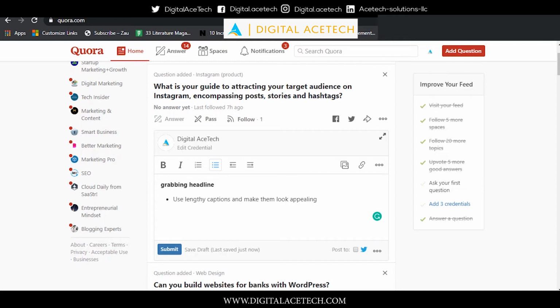You can add something like a picture of a long Instagram caption that you can obtain from the internet, and you can use other free stock photo images for that, and you can insert those images here and reference. It'll be used as a reference to this statement that you just made, that use lengthy captions and make them look appealing. So that image will be referring to this statement, and hence it will add kind of authenticity to your answer.